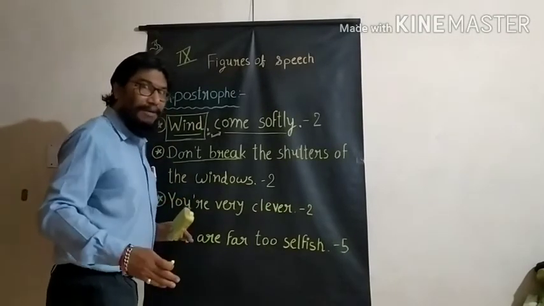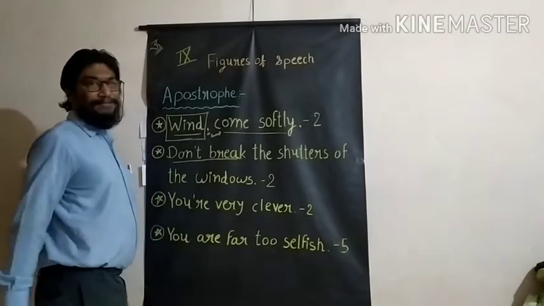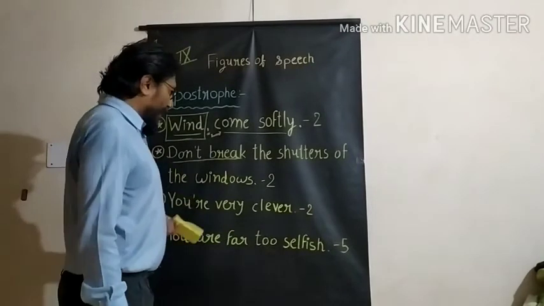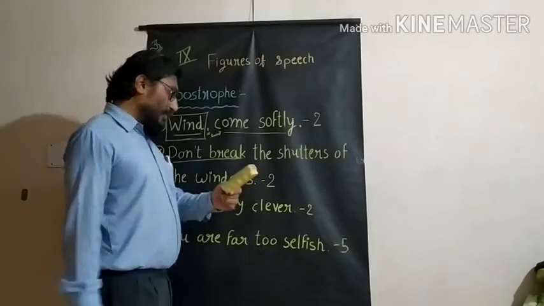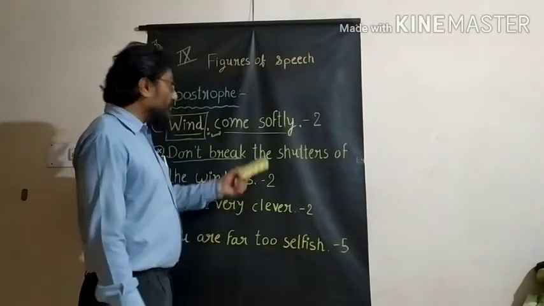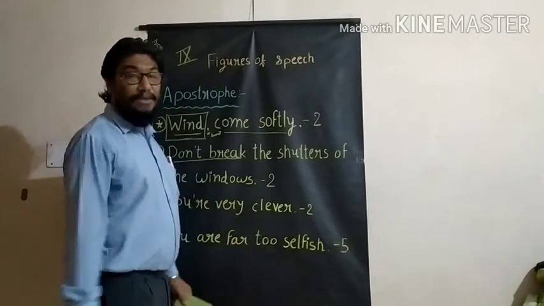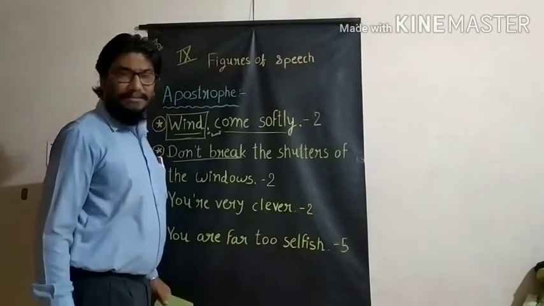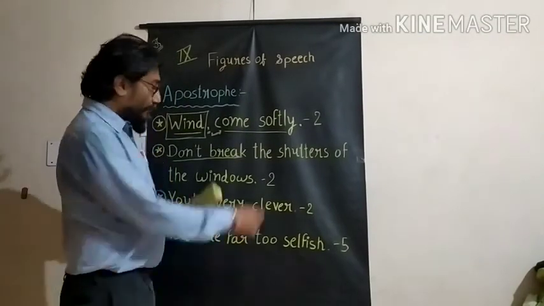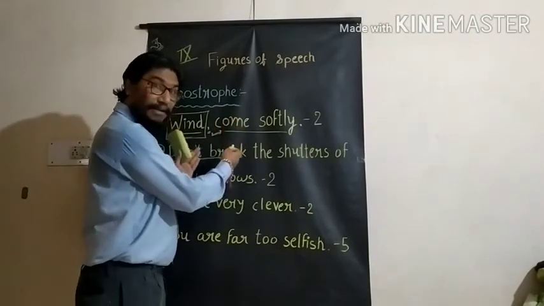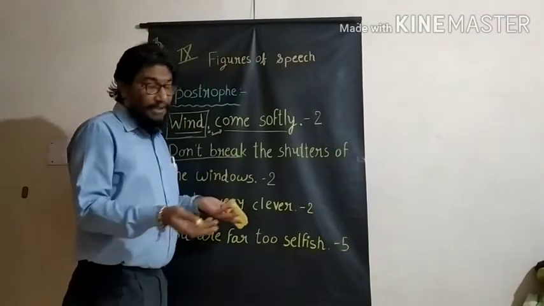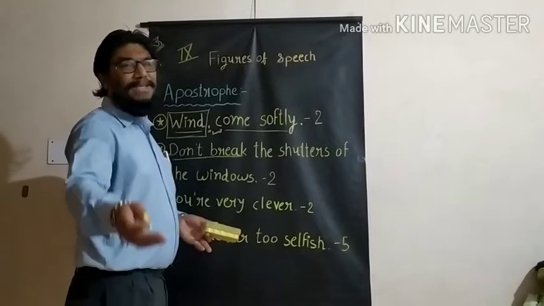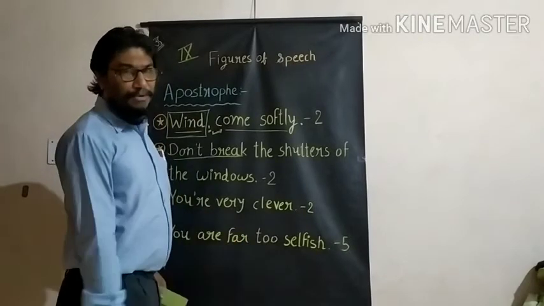Don't speak, direct address. Don't brag at the shutters of the windows. This is also from your second poem, The Wind. Here also, direct address is there. And whenever it gives you direct address, that is the best example for apostrophe.